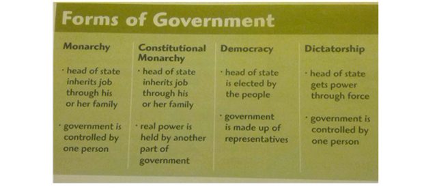To summarize Chapter 1, Section 1, here is a graph that appears in the textbook with 4 different forms of government. A monarchy, where the head of state inherits his job through his or her family, and the government is controlled by one person. A constitutional monarchy, where the head of state inherits the job, but real power is held by another part of the government. A democracy, where the head of state is elected by the people, and the government is made up of representatives. And a dictatorship, where the head of state gains power through force and controls the government.